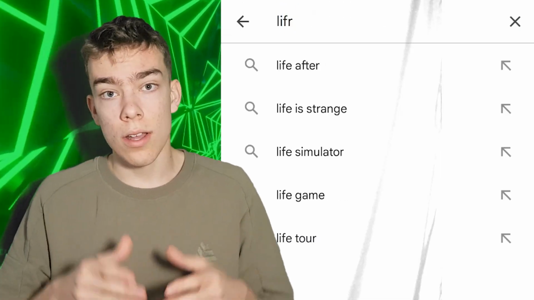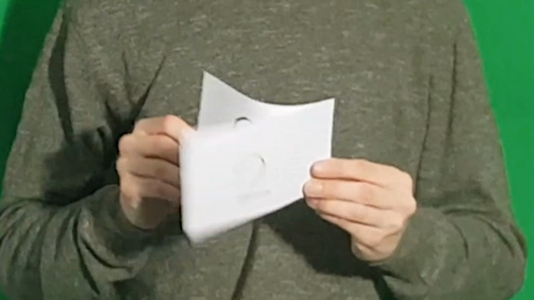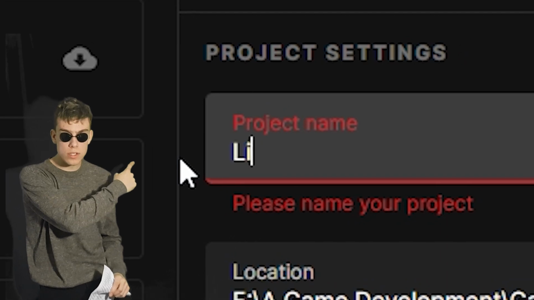But I'm still 90% sure that nothing like this exists on the Google Play Store, so I'm gonna make an app. Open up a new 2D Unity project, import...